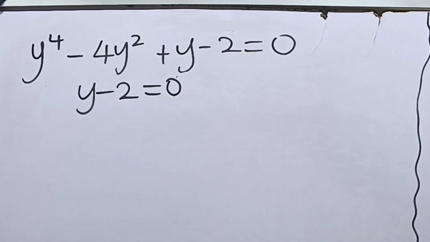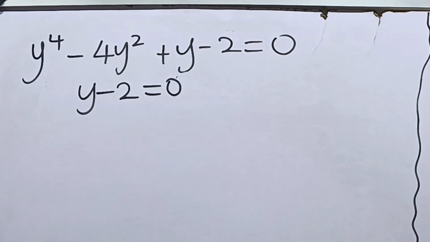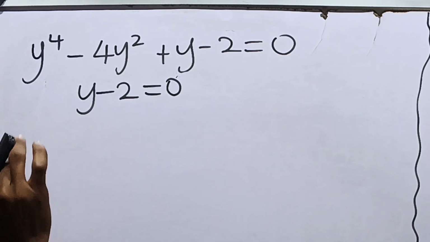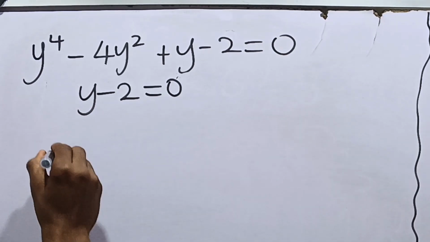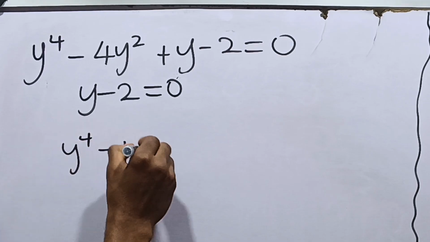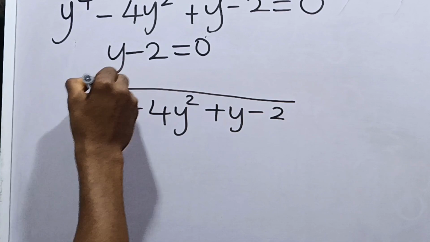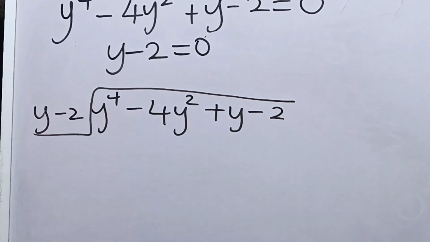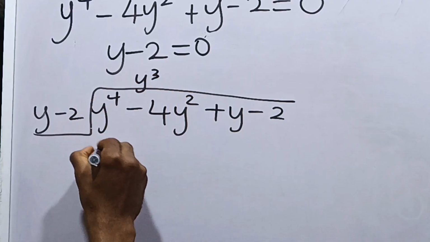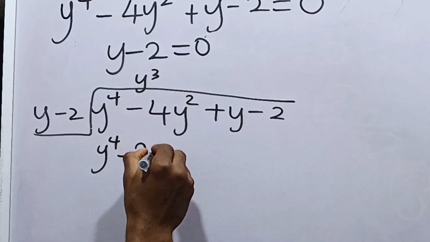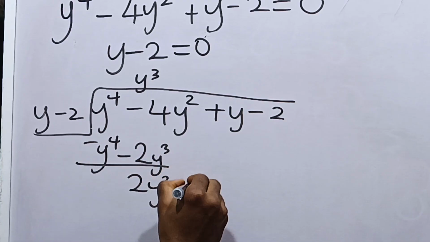Moving on from here, because y minus 2 is equal to 0, it means that y minus 2 is a factor of this equation. If y minus 2 is a factor of this equation, it means that when we divide this equation by y minus 2, we should get another factor. So we have y raised to the power 4 minus 4y squared plus y minus 2 divided by y minus 2. Now, y into y raised to the power 4 is y cubed. Y cubed times this is y raised to the power 4 minus 2y cubed. When we subtract, we have plus 2y cubed. We can bring down minus 4y squared.